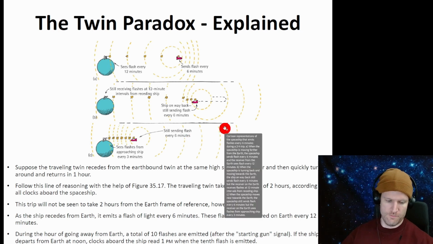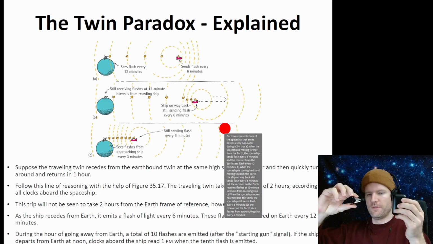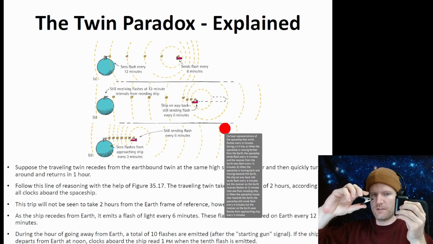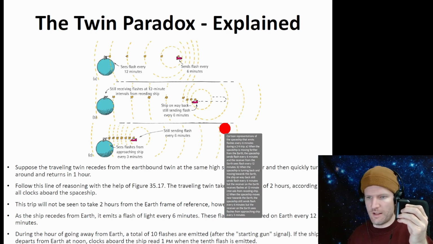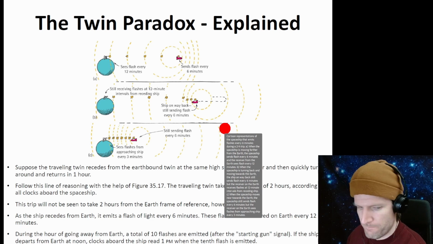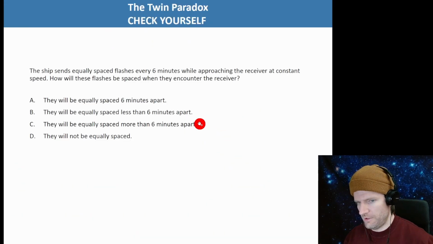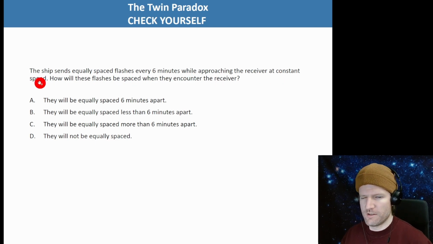So when the rocket ship is heading towards Earth, the light pulses Earth sees are compressed. And when the rocket ship is heading away from Earth, then the light pulses Earth sees are extended. Okay, so the ship sends equally spaced flashes every 6 minutes while approaching the receiver at a constant speed.